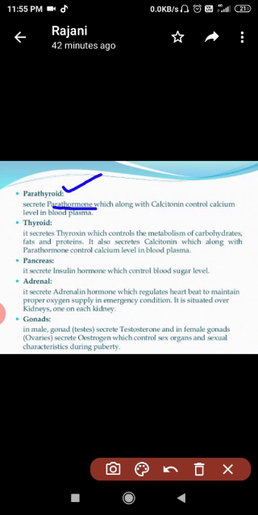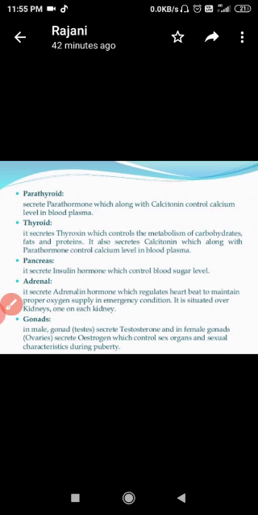So what is the function of this parathyroid gland? The parathyroid gland is responsible for the secretion of parathyroid hormone, and this hormone is responsible for controlling the calcium level in blood plasma. Okay. Now come to the next gland.